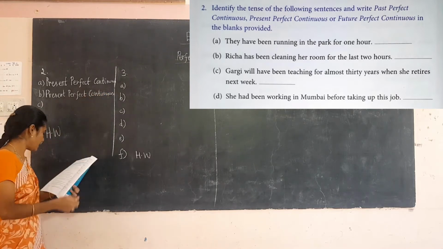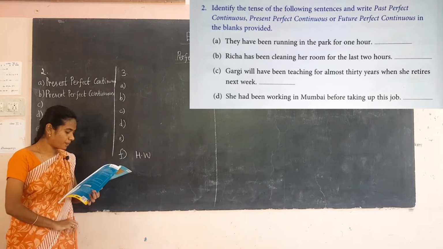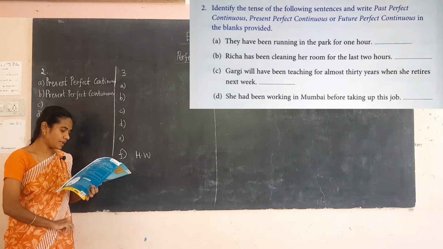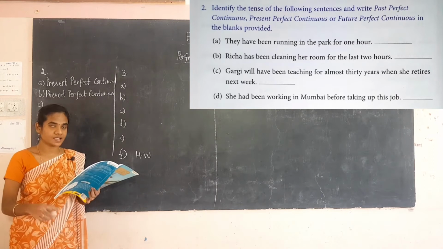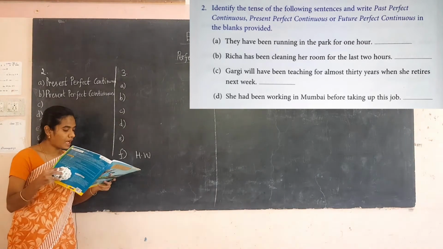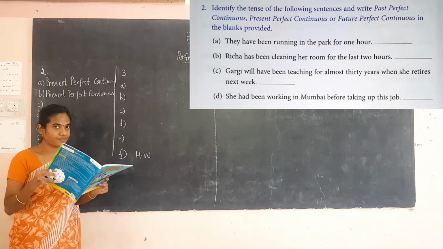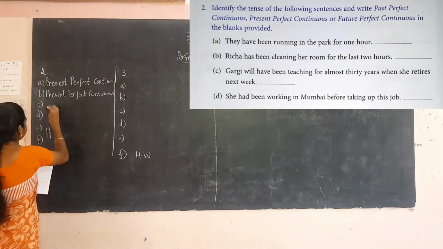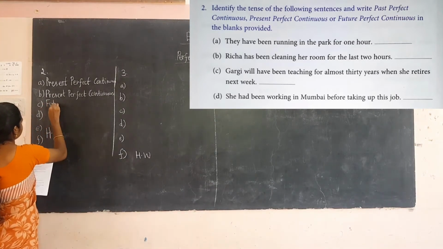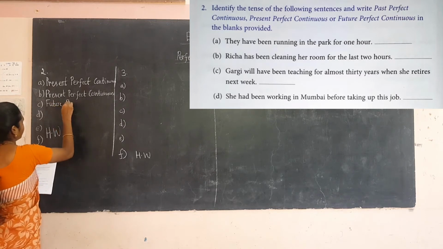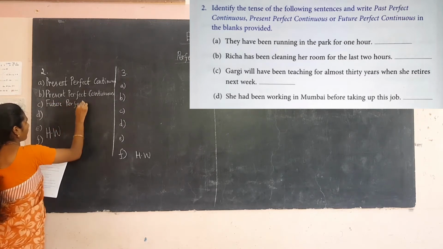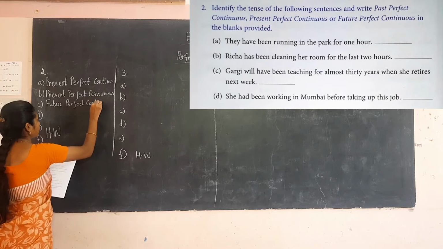The next one, Gargi will have been teaching for almost 30 years when she retires next week. Here the structure given is will have been teaching, so this is the future perfect continuous. Write future perfect continuous.